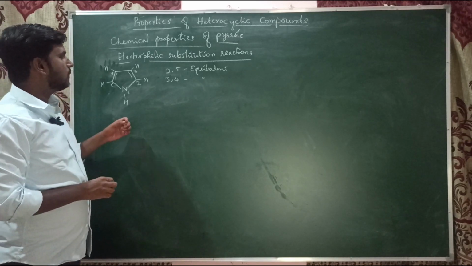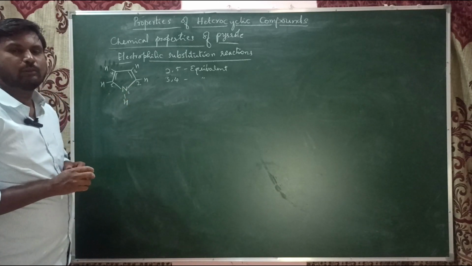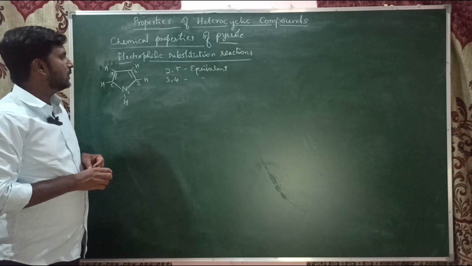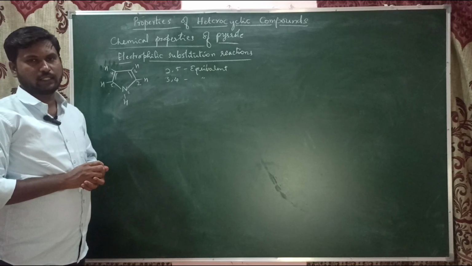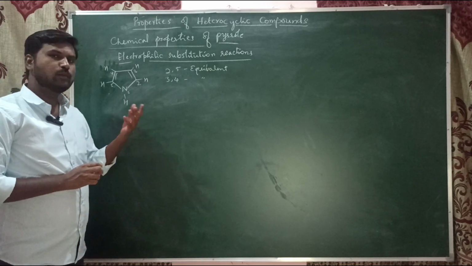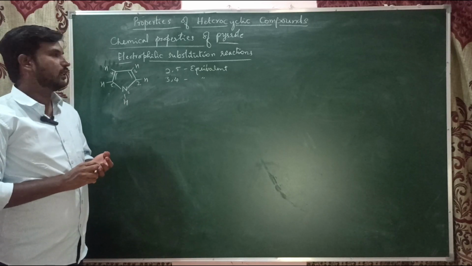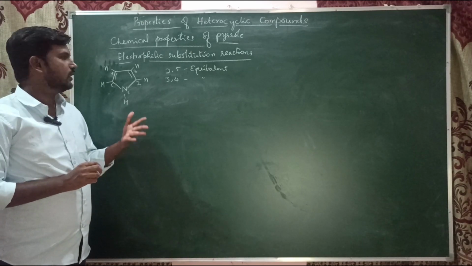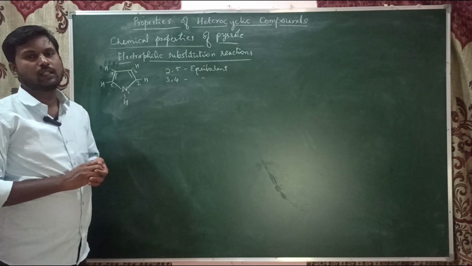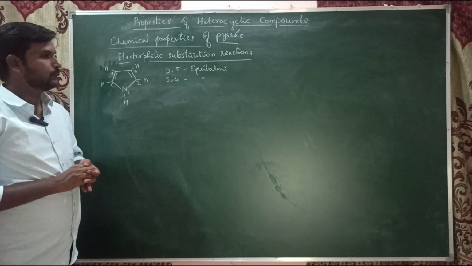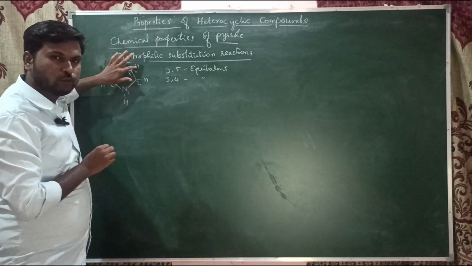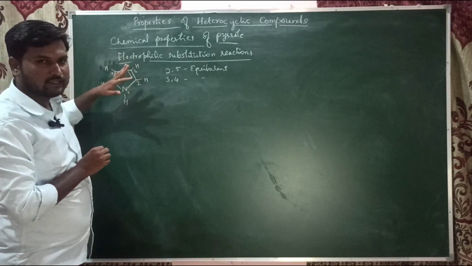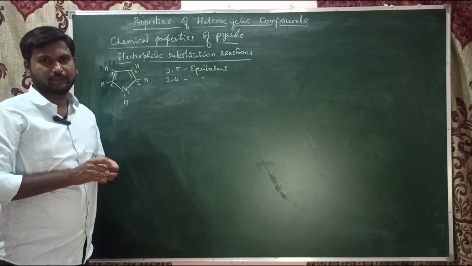So now we have to find out which position, whether the second or the third position, is more reactive towards the electrophilic substitution reaction. Whichever gives the more stable compound is the priority position for the electrophilic substitution reaction. As you know, one of the hydrogens has to be removed or replaced by the incoming electrophile.